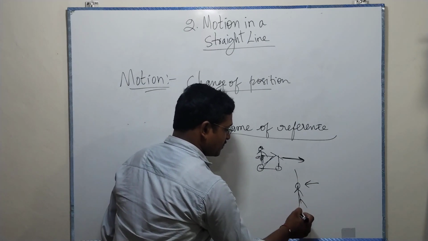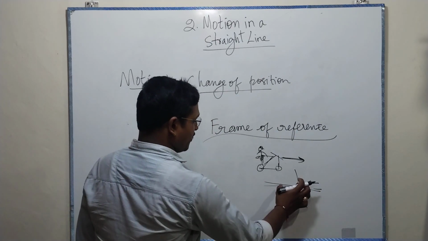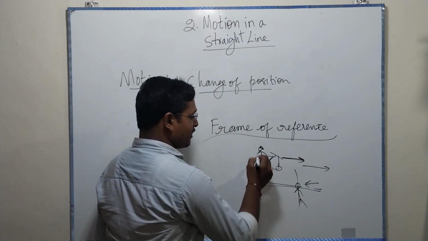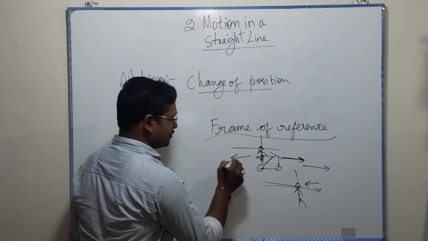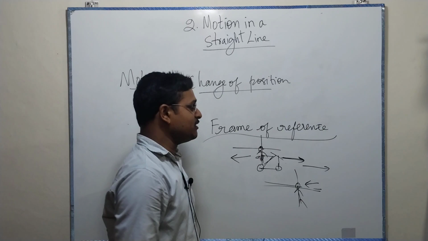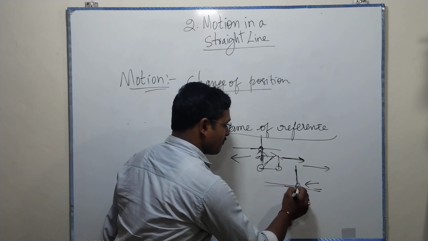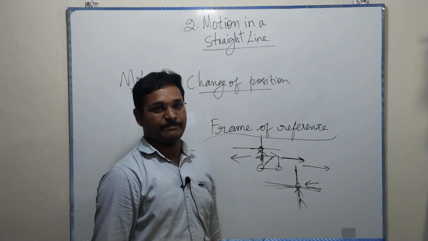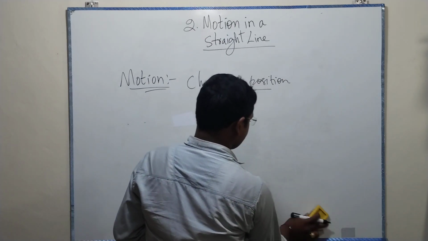Now we have to consider that this man has a set of frame. As per him, this boy is going to the right side, and for this boy, for his set of frame, the man is looking like he is going backwards. This is called relativity, and this set of frame, whatever we consider up, down, right, left, is nothing but a reference frame. Now this is called relative motion.